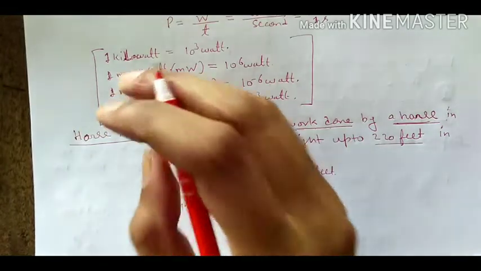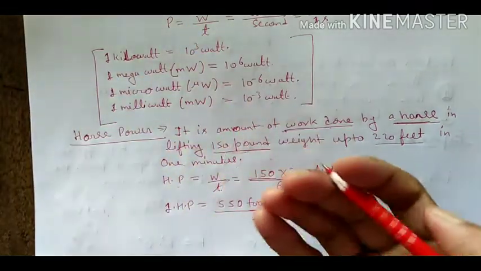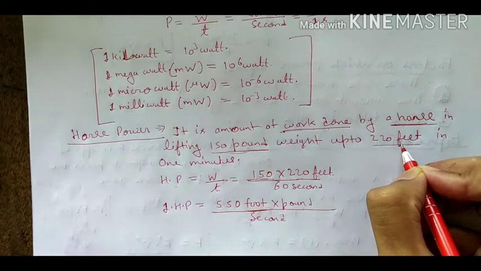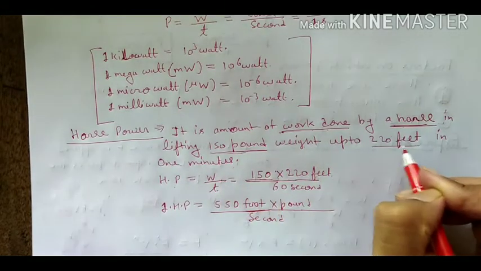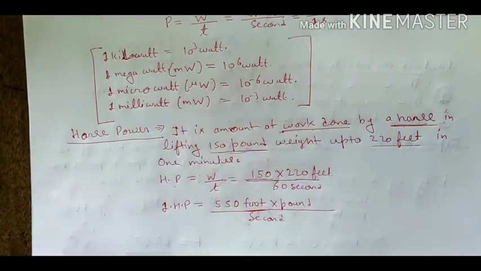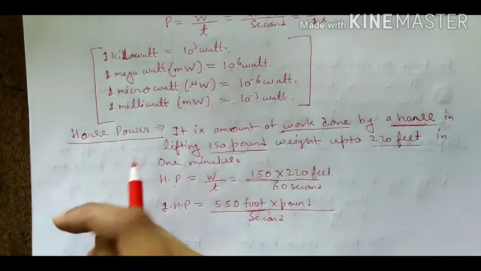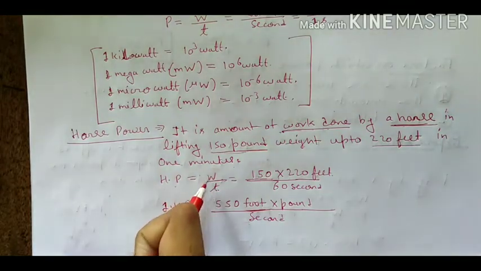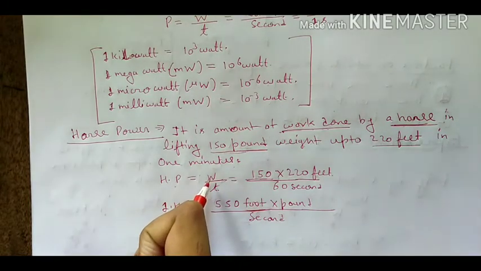Amount of work done by a horse, 150 pound weight. Pound is the unit of weight and feet is the unit of distance. 150 pound up to 220 feet in 1 minute, then this amount is known as the horsepower. So we can write here horsepower is equal to work done upon time. We can also write the formula of work done is equal to force into displacement.